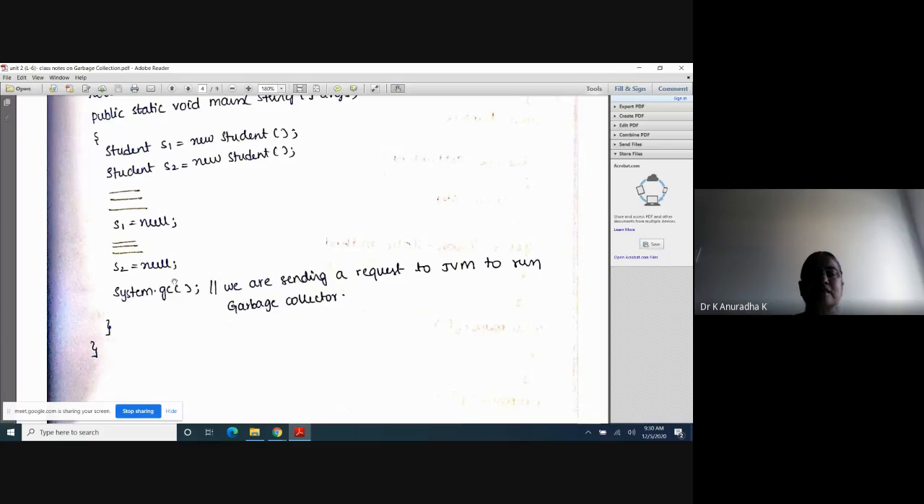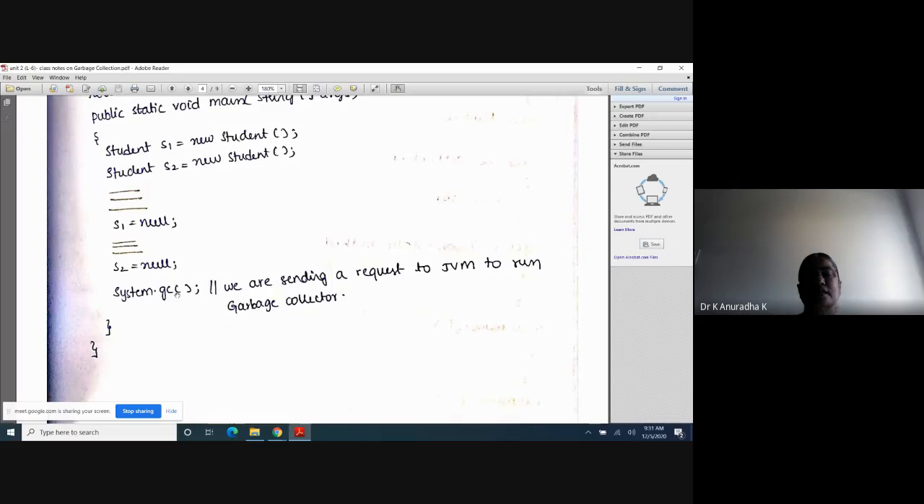Next, I am sending a request to JVM to run the garbage collector to destroy the useless objects. For that I use the gc method of the System class for sending the request to JVM, that is System.gc. With this statement I am requesting JVM to run the garbage collector. When we request JVM to run the garbage collector, we don't know whether our request is accepted by JVM or not, but we can send a request like this.